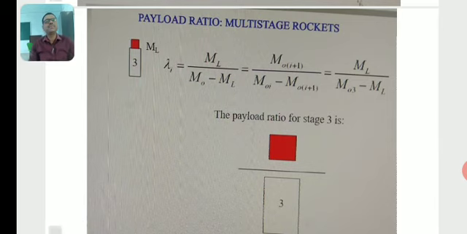Payload ratio for multi-stage rockets for stage 3, just see the diagram. Lambda 3 is equal to ML by (M03 minus ML), the same thing, the payload ratio for stage 3.